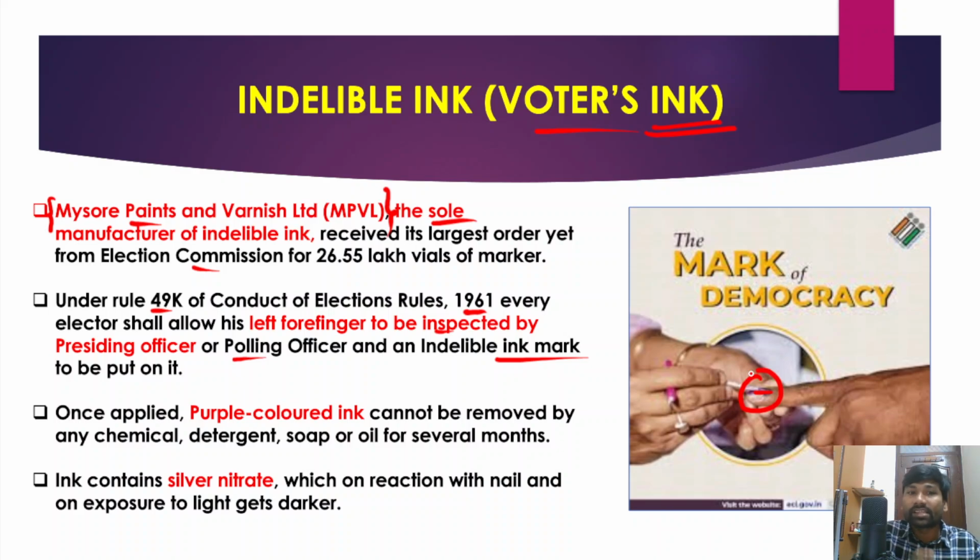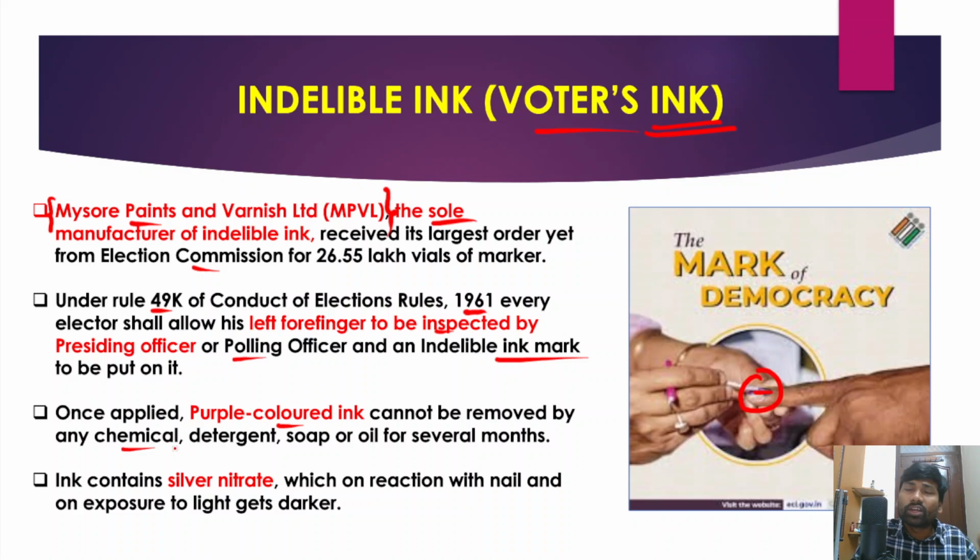And once this purple colored ink is applied on your left forefinger, it cannot be removed by any chemical, any detergent, soap, oil for several months, right? So not several months, maybe several days, it cannot be removed. So that's how it can avoid duplication of votes. One individual casting multiple votes can be detrimental to the overall conduct of elections and free and fair elections.